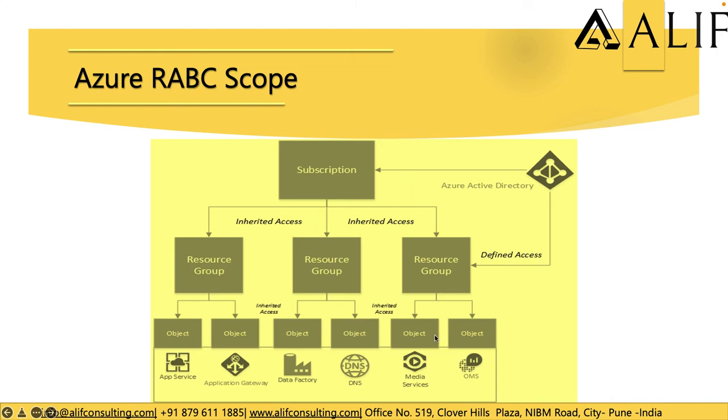So we can have three levels of inheritance. If we give the permissions on the subscription to a specific group or a specific user, that will be automatically inherited to the other levels, like the resource group and the objects. If we give the permissions on the resource group, it will automatically be inherited to the other resources in the resource group. If we give access to a specific object or a specific service which we have deployed, the user will only get access to that specific service. So this is how scope looks like for Azure RBAC.